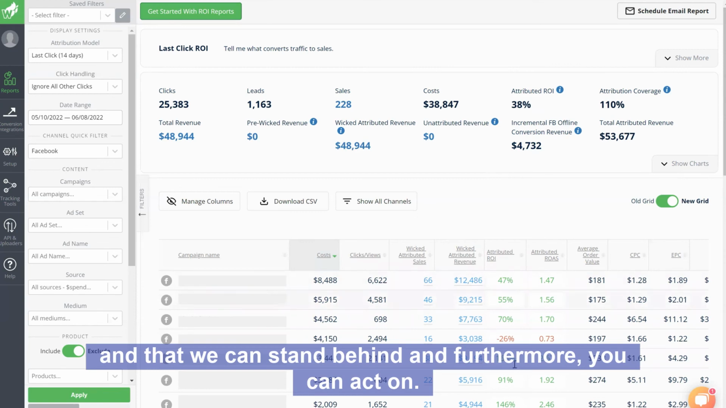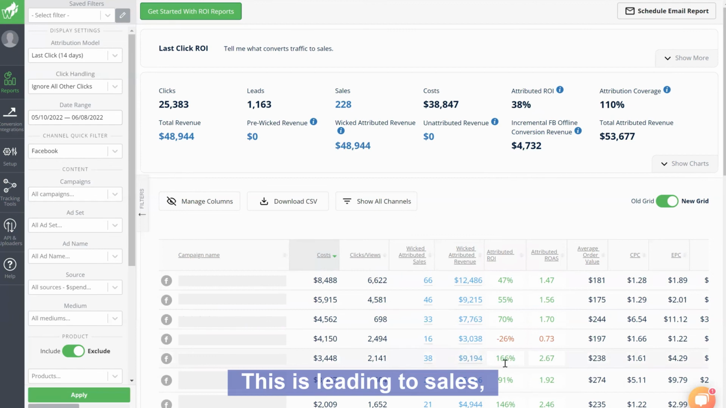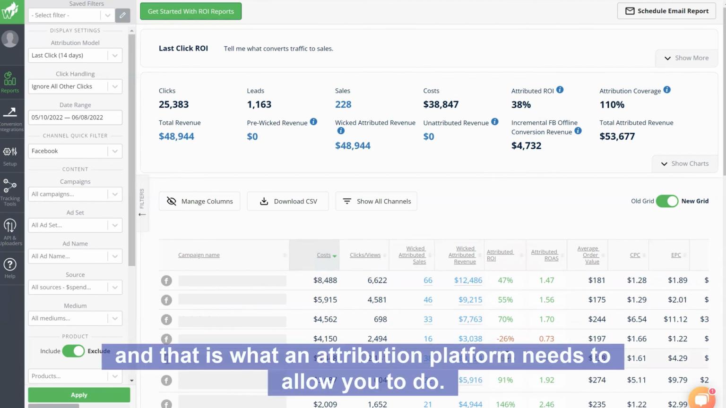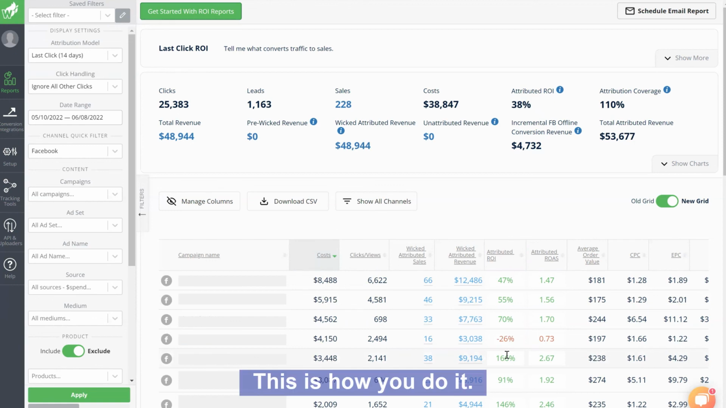And furthermore, you can act on 166%. So you can know, hey, I can spend more here. This is leading to sales. And that is what an attribution platform needs to allow you to do. How can you turn all this insight into more attributed ROI and ROAS? And this is how you do it. Thank you.